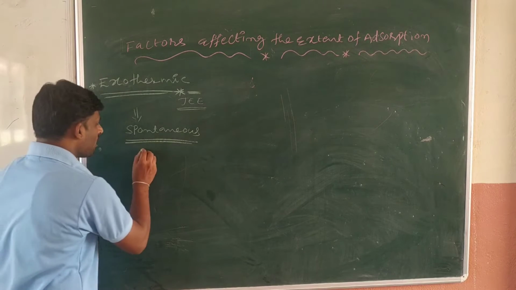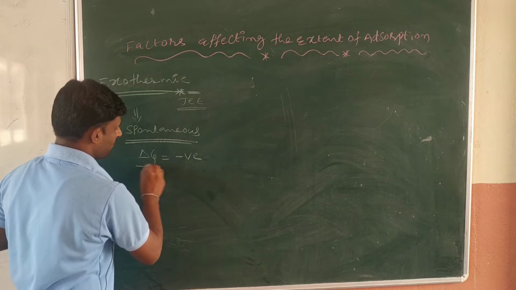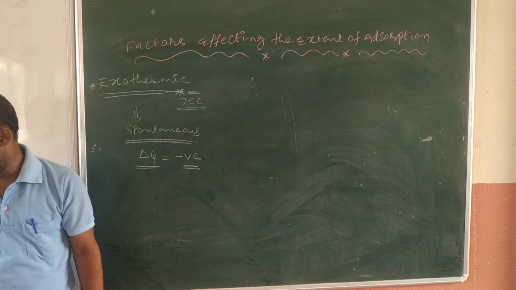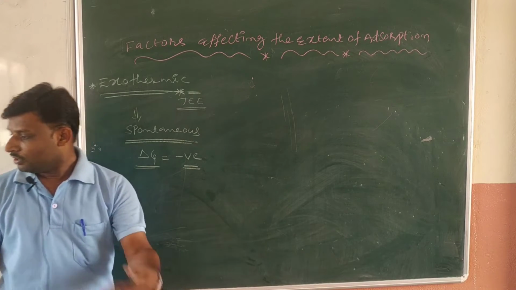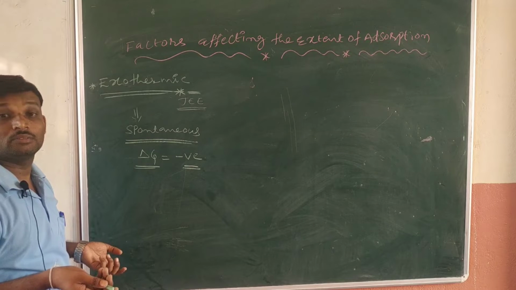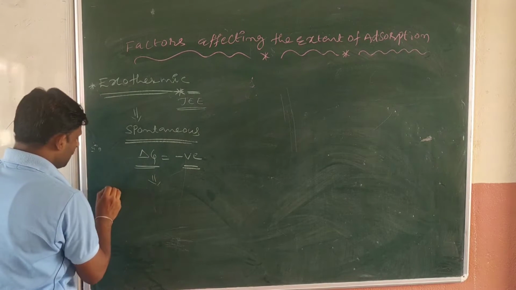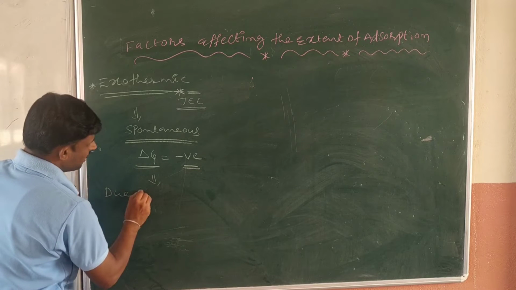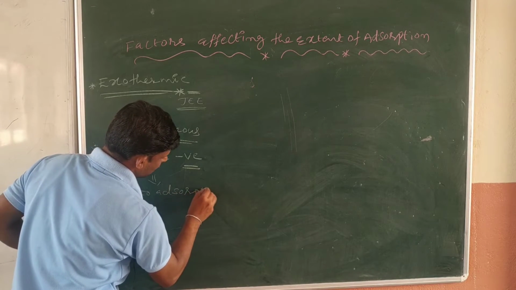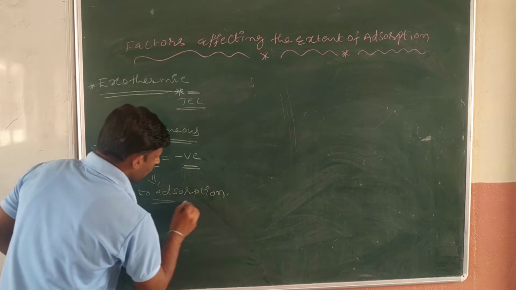When the reaction is spontaneous, delta G, the Gibbs free energy, is negative. So delta G is negative here. And I will tell another thing: what about the entropy? Now I am going to talk about the next point, that is, what happens due to adsorption. Here we may take gaseous molecules.